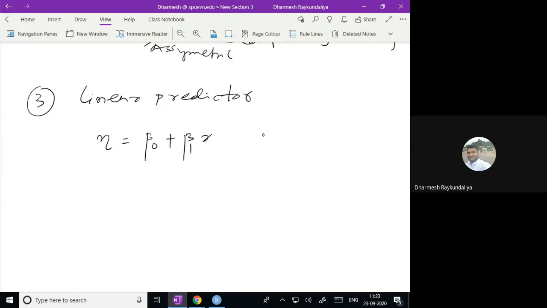If there is only one linear predictor, beta 1 x, and the model is binary logistic, then we have a one linear predictor model. But if we have more than one linear predictor, then the model is known as multiple logistic regression.